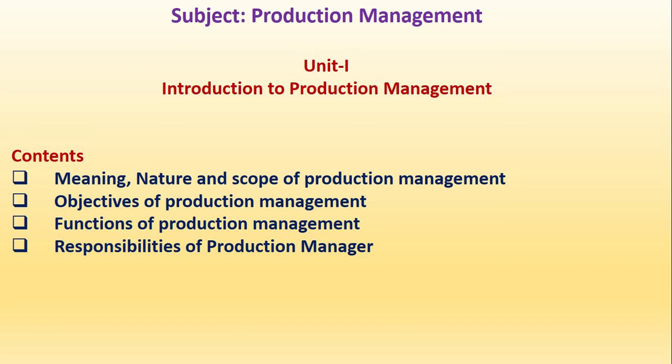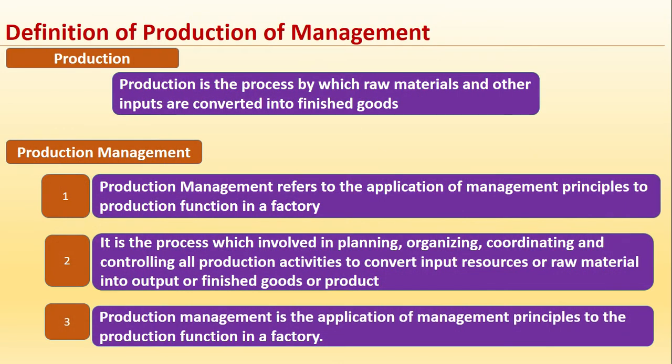In the first unit, we are going to learn scope, objectives and functions of production management and responsibilities of production manager. Let us understand the meaning and nature of production management. Here are few definitions of production management. Simply, we can understand the production management is the process of management which convert input resources such as raw material and spare parts into finished or complete product which will be ready to sell in the market, and the product made can meet the customer's need or expectations.